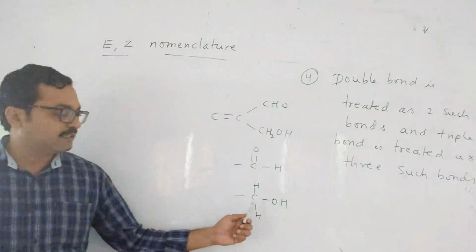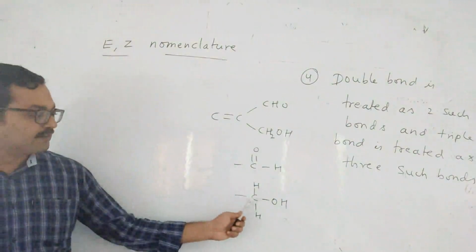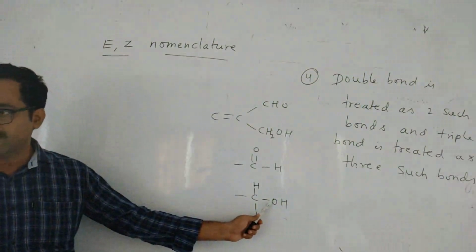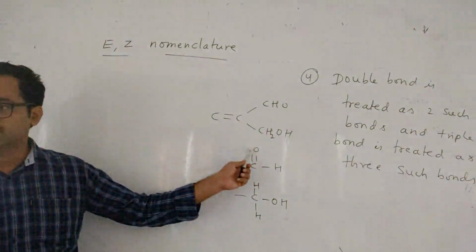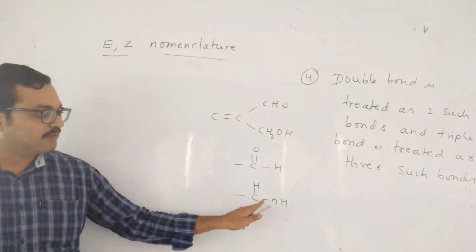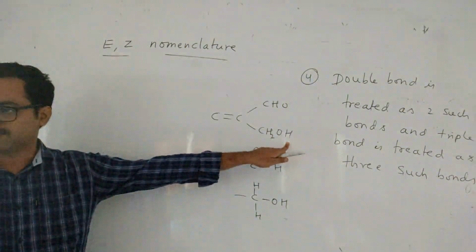First atom you see, here carbon is there, here also carbon is there. After that, the next higher atom is oxygen. Oxygen atomic number is 8. Here also oxygen is there. Next, here only one hydrogen is there, here two hydrogens are there, so this will be first.